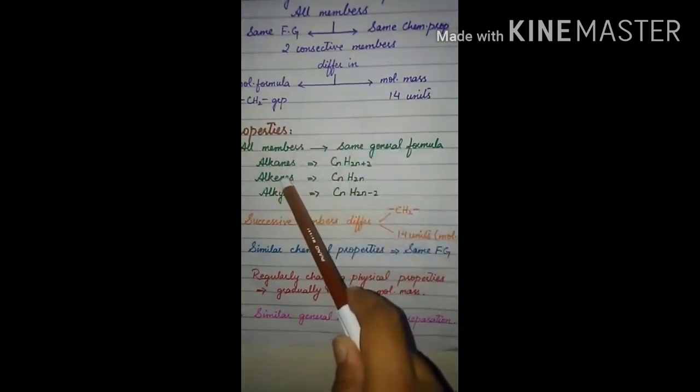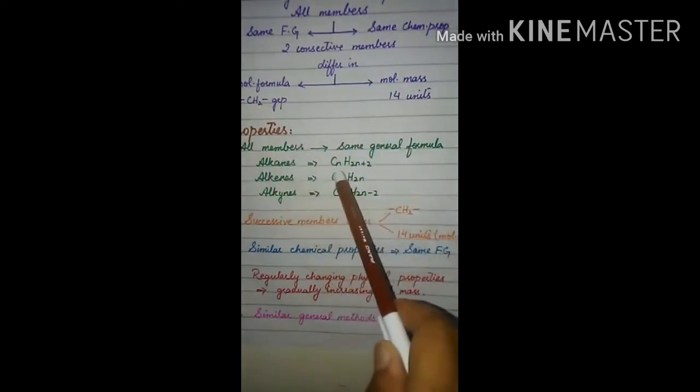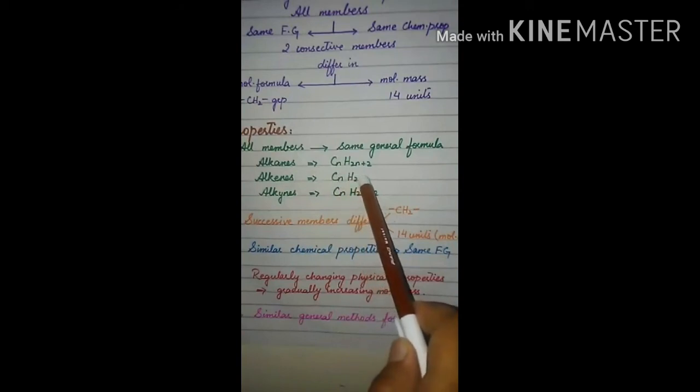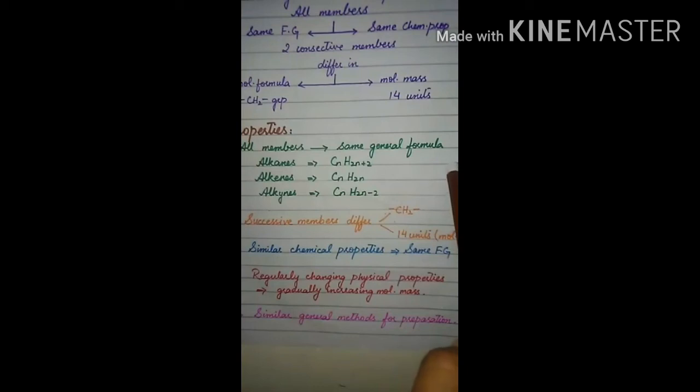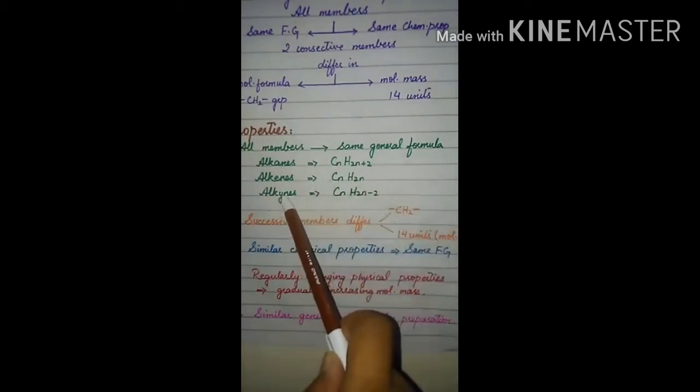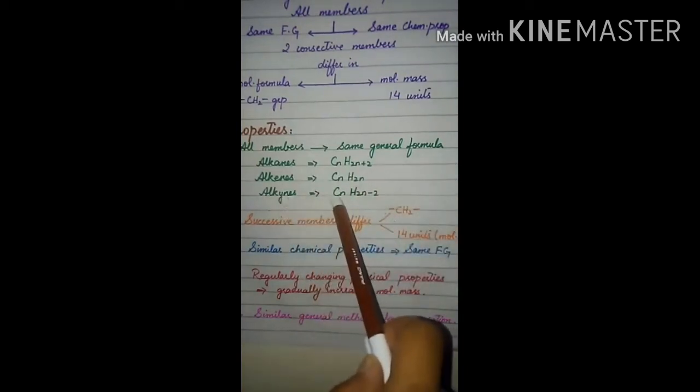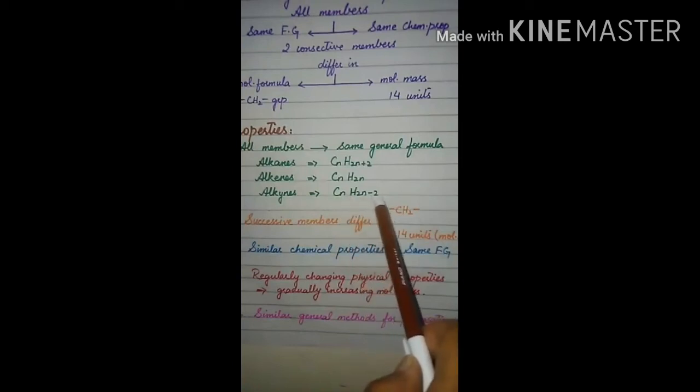Similarly, in the case of alkenes, the general formula is CnH2n. Alkenes are those hydrocarbons which have a double covalent bond. In the case of alkynes, the general formula is CnH2n-2, where alkynes have a triple covalent bond.